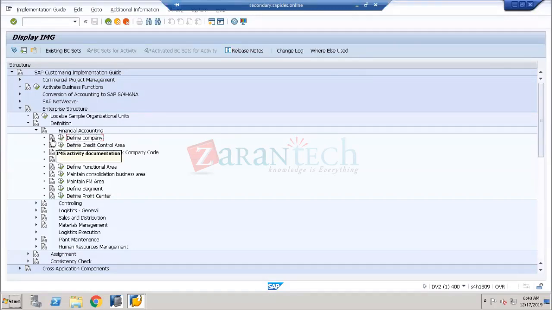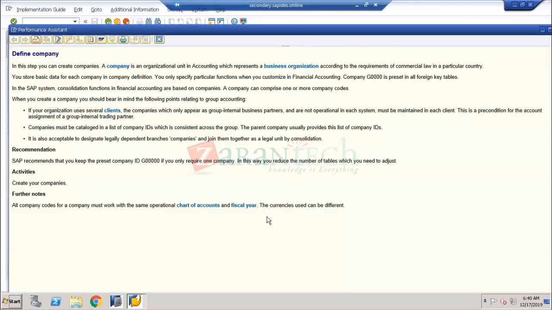If you want to study the documentation here, there is documentation available. Whatever discussion we have made will be available in the form of documentation. Company codes, all the company codes for a company must have the same operational chart of accounts and fiscal year. The currencies can be different. I'll explain the meaning of chart of accounts, fiscal year, and currencies, and everything, in a very detailed way. So this is all the explanation.